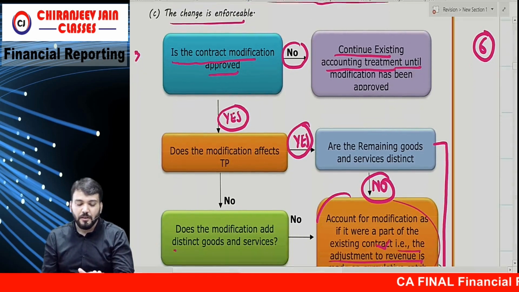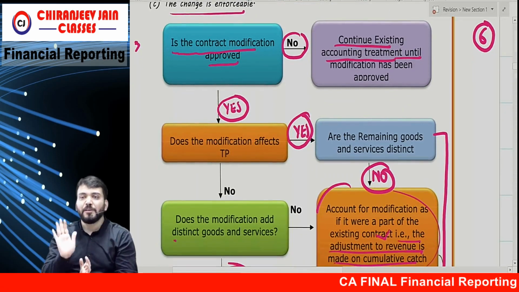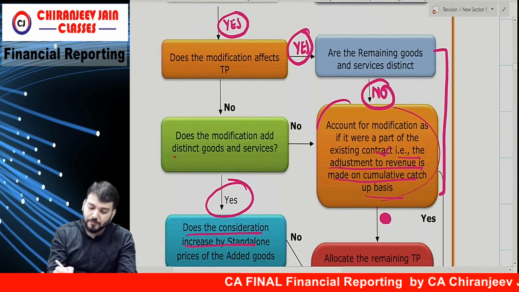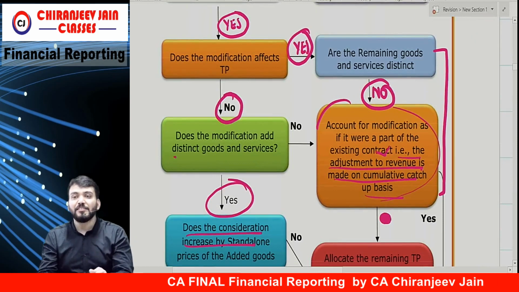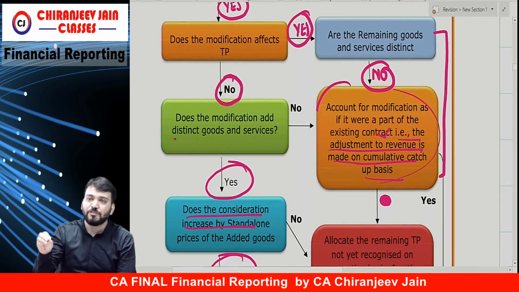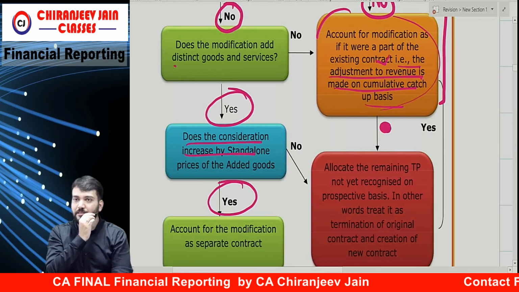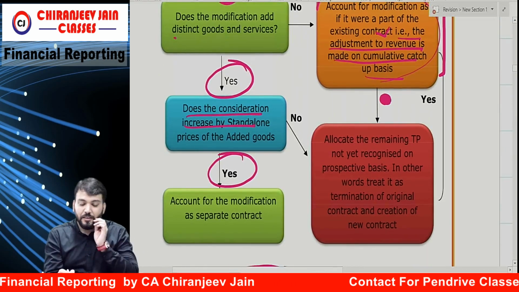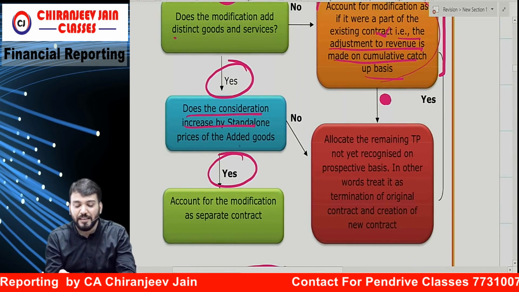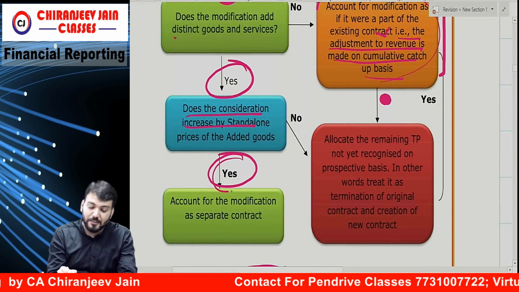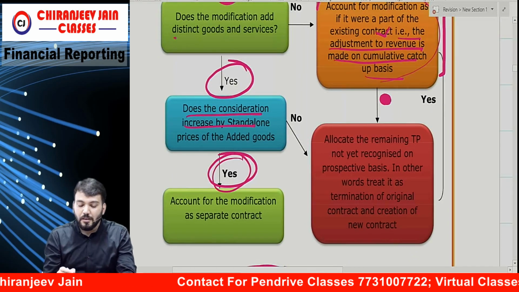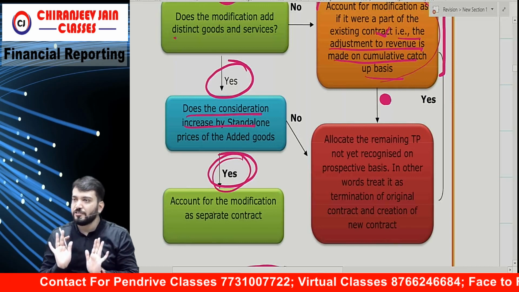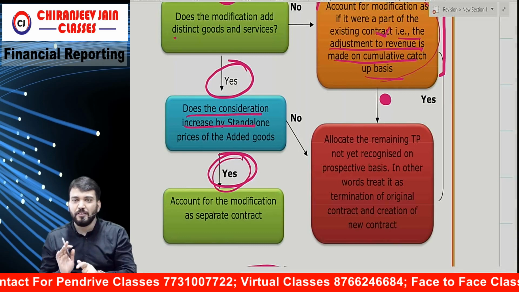First question: does the modification affect transaction price? No. Then what will it ask? Does the modification add distinct goods and services? Yes. Correct. Then what? Does the consideration increase by the standalone price of added goods? Yes. Then what will we do? Account for the modification as a separate contract. This you understood? First point you understood?